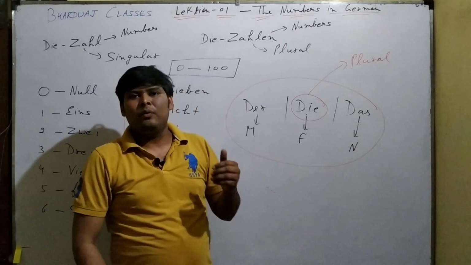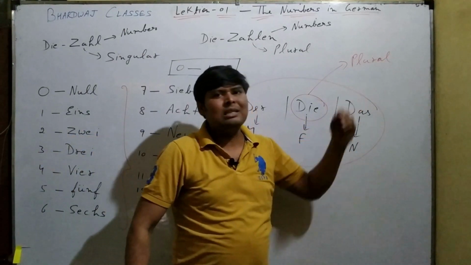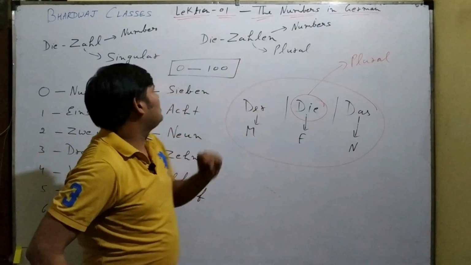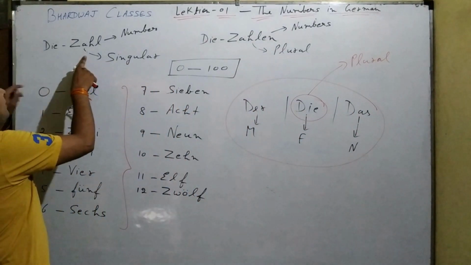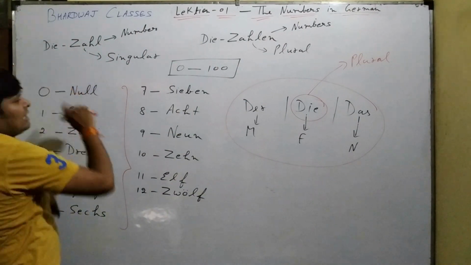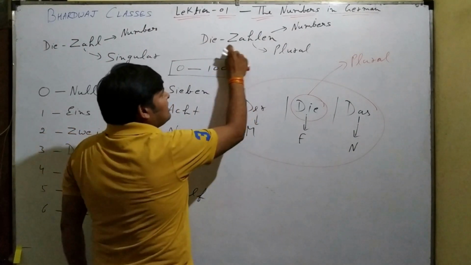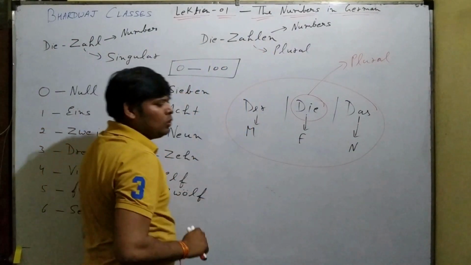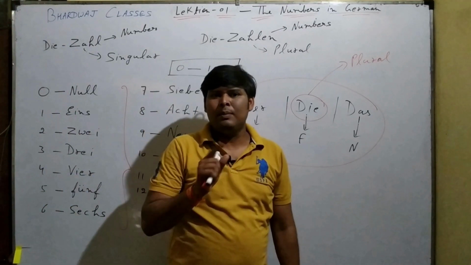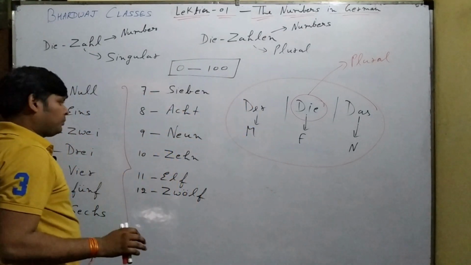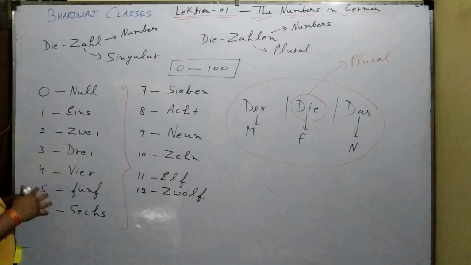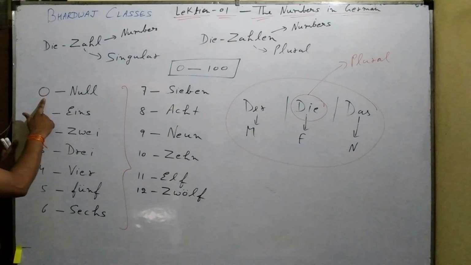But when we talk about the plurals, then it is die. That's why we are saying die Zahl. It means the number here is treated as feminine. But with Zahlen we have to use die. Why? Because it's a plural. So all of you, once again, let us start.